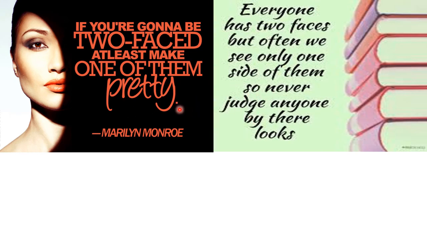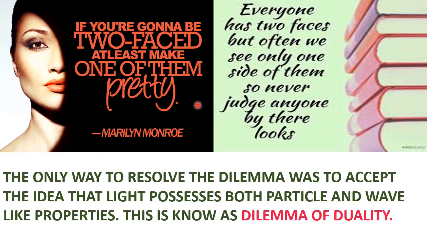In the same way, light also has a double character. So the conclusion is, let us accept light's double character, to solve the dilemma of duality. This was a chapter in the earlier part. Now the chapter is concluded. What is meant by the dilemma of duality? What is the dilemma? The dilemma is that light behaves with a double character.